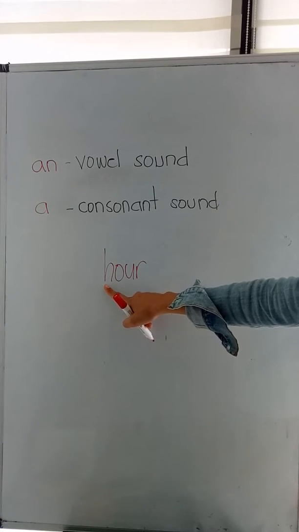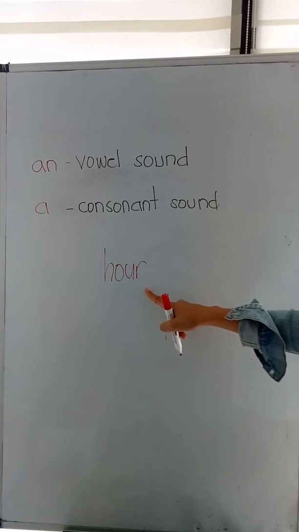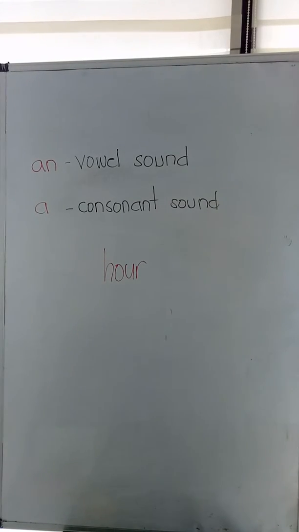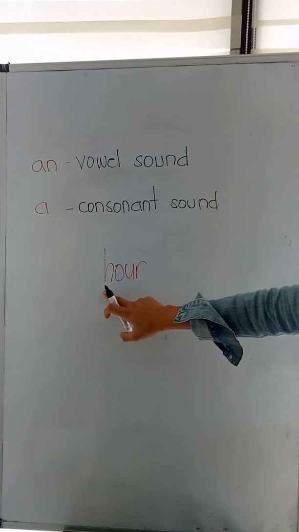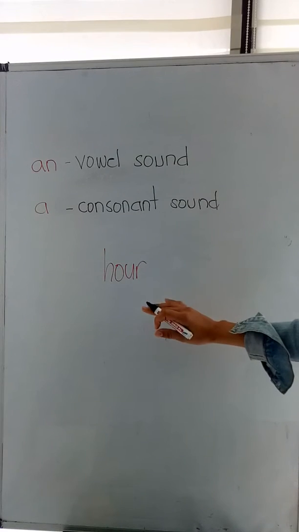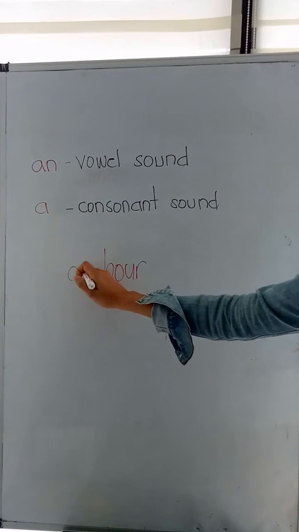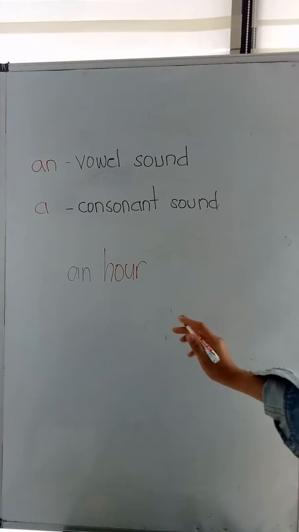We don't say "hour" with an H, we say it "our". That is why we use the article an to it, because it starts with a vowel sound. An hour. We don't say a hour.